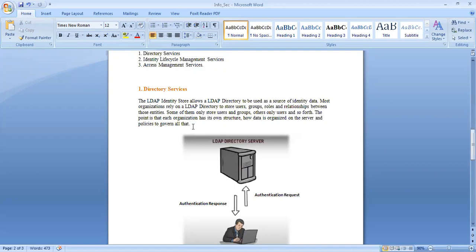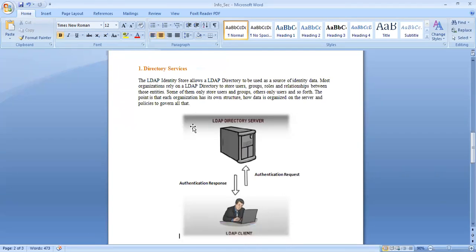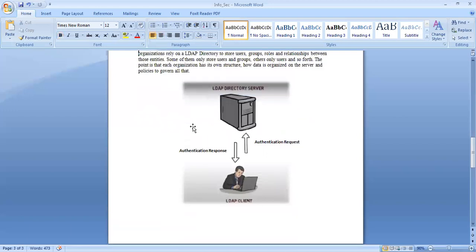Now let us see how we can authenticate using our credentials with the help of the Lightweight Directory Access Protocol. The first important component for the working of LDAP is the LDAP server.